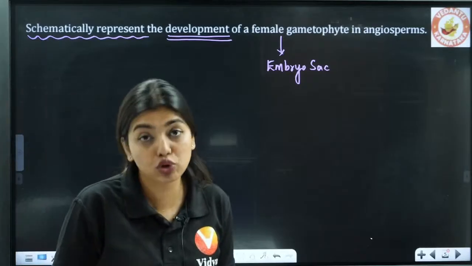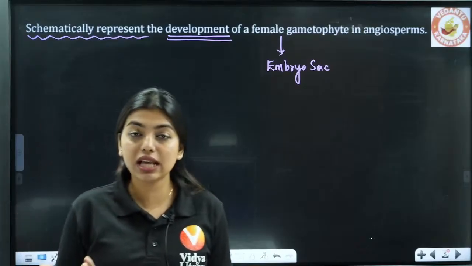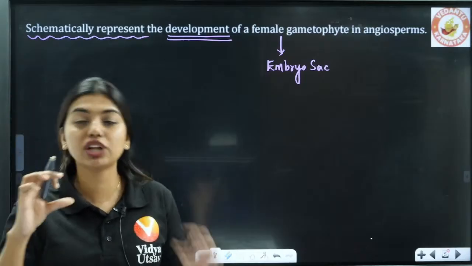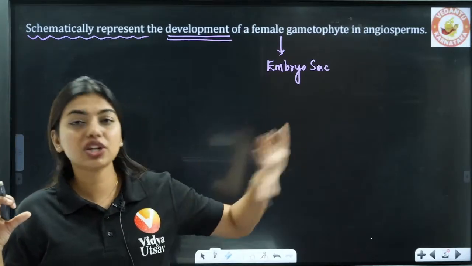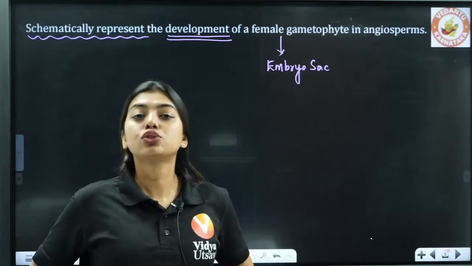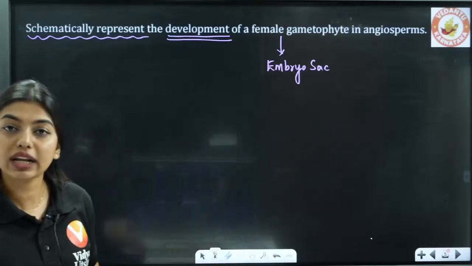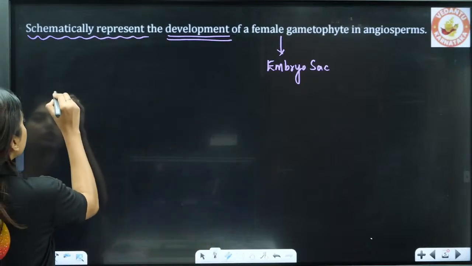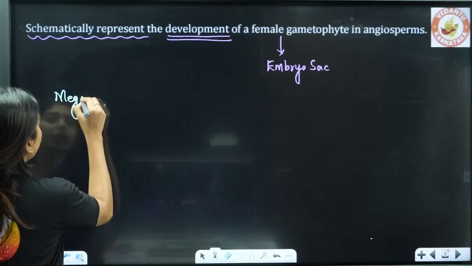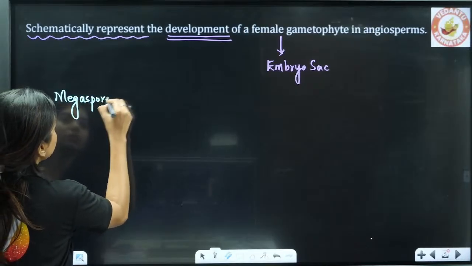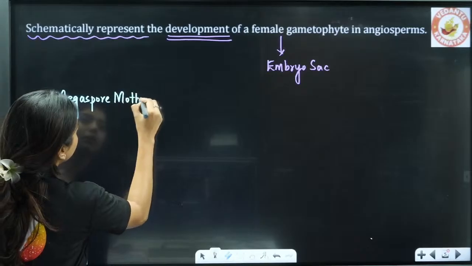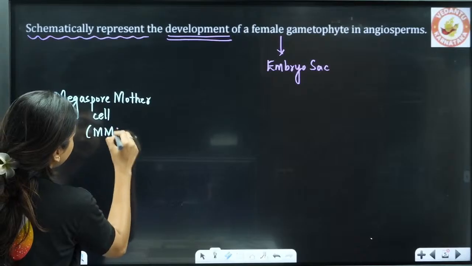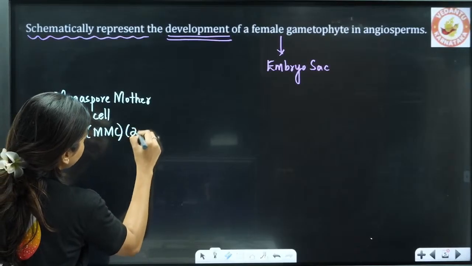Because of megasporogenesis, right? From the megaspore mother cell, a megaspore tetrad forms. From the tetrad, one cell will become functional. That is going to undergo mitotic division and finally form the embryo sac. Yes or no? So I need to correctly draw the megasporogenesis process here. I am going to start here, students, from the megaspore mother cell, that is MMC. It is diploid, 2N.